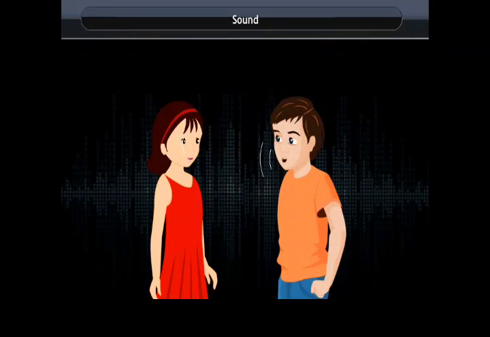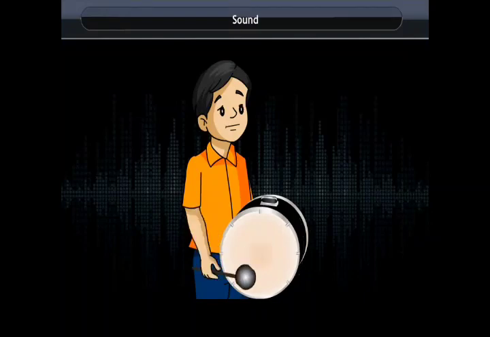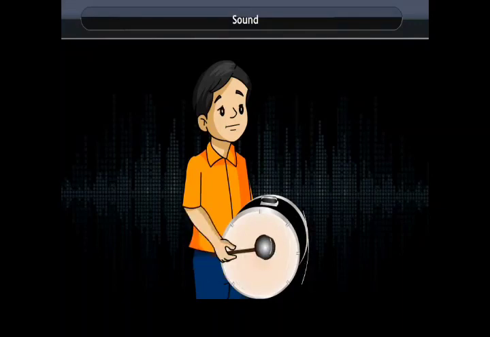Sound. Sound is a form of energy which produces a sensation of hearing in our ears. Sound is produced due to the vibration of objects. Vibration is the rapid to and fro motion of an object. Let us explain this with the help of an activity.